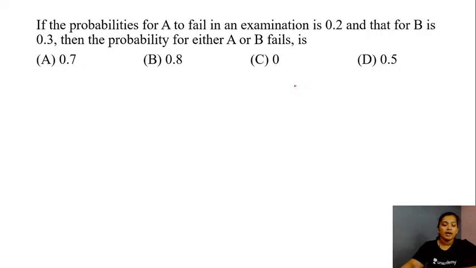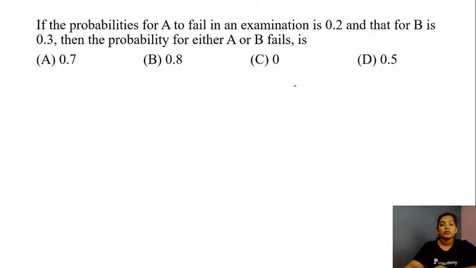So here we have the next question now. If the probability of A to fail in an examination is 0.2 and that for B is 0.3, then the probability of neither A or B fails is equal to which of the following? So give a try, students. What do you think is the right answer here in this case?